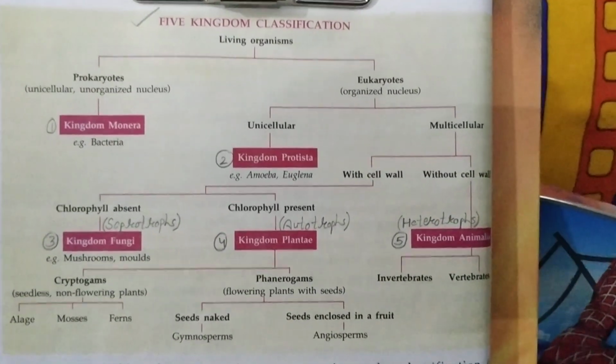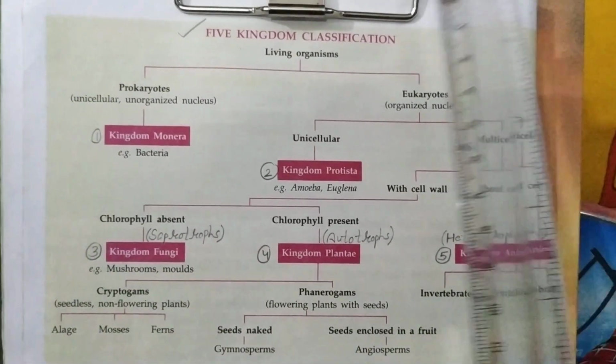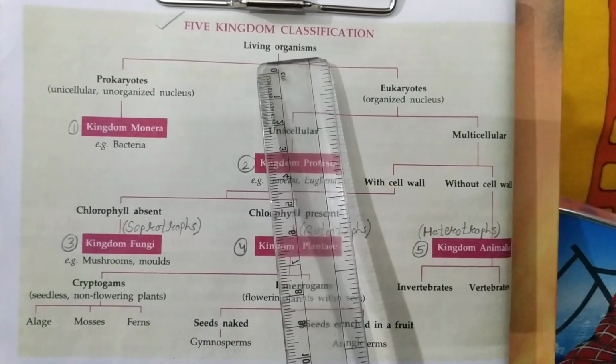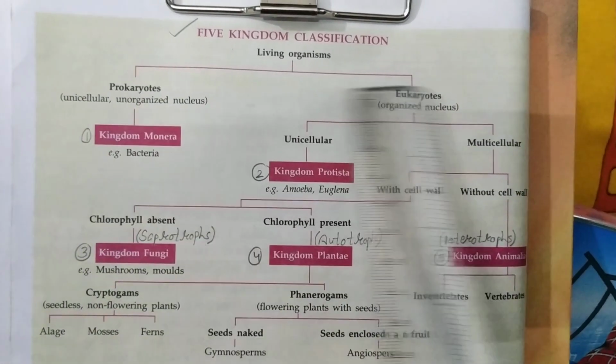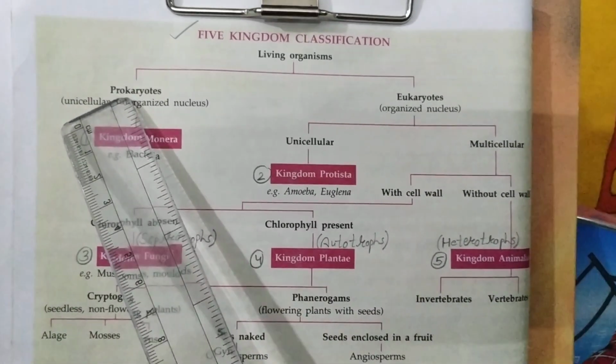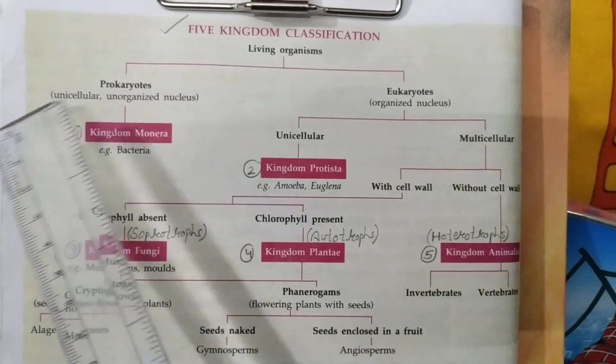So let us start with the first basic characteristic. First of all, we divide living organisms into 2 types: prokaryotes and eukaryotes. Pro means primitive type of, eukaryotes means advanced type of.